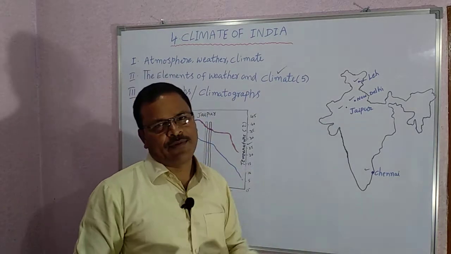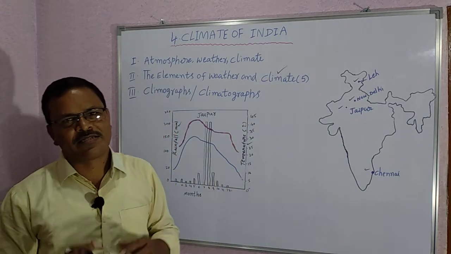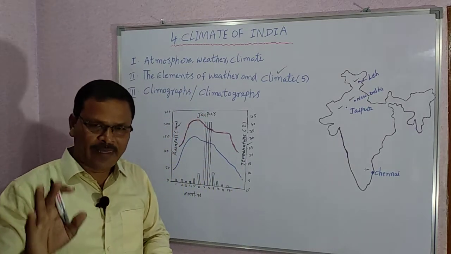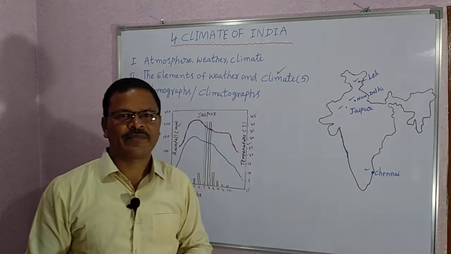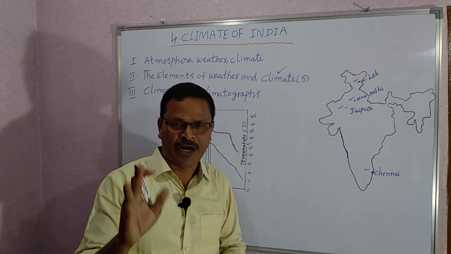Next one, Jaipur. All of you know that. Jaipur is in Rajasthan. That is the capital of Rajasthan. Where is Chennai? Chennai is the capital of Tamil Nadu.